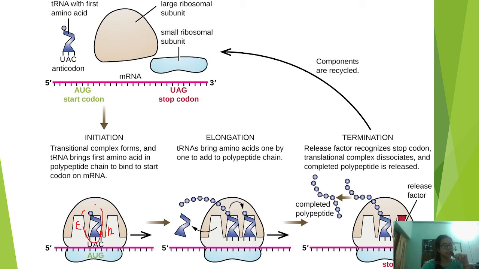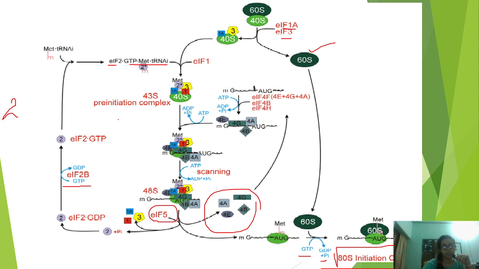You can see here, this is the mRNA, this is the start codon, this is the stop codon, this is the tRNA, this is the larger subunit. They will come and form the initiation complex. The initiation will go on, elongation will go on, then finally when they come to the stop codon, release factor will come and release the completed polypeptide. Again the components will be recycled. This is very important for another protein synthesis. So this keeps on continuing, and this is all about the initiation.